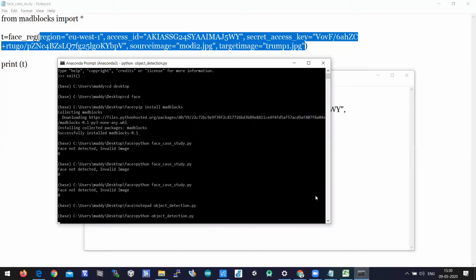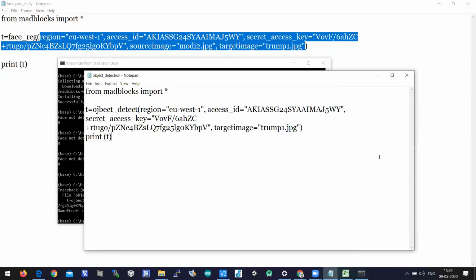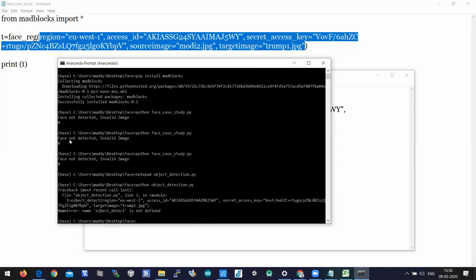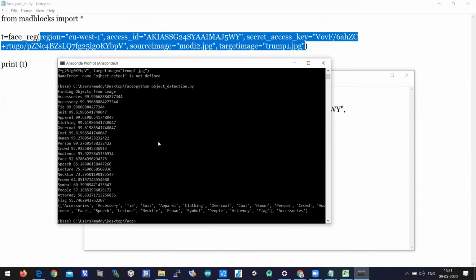Python object from image. So it is saying accessories, accessory, tie, suit, apparel, human 99.27, person 99.27, crowd 99.27.